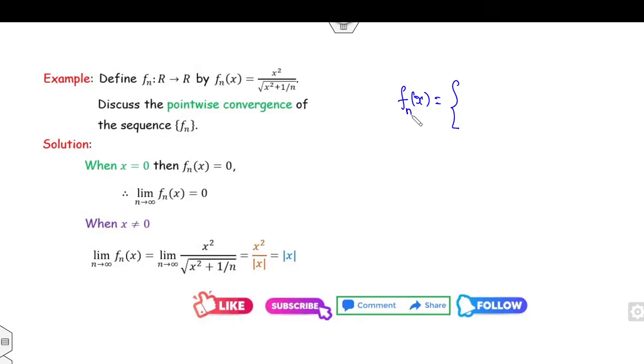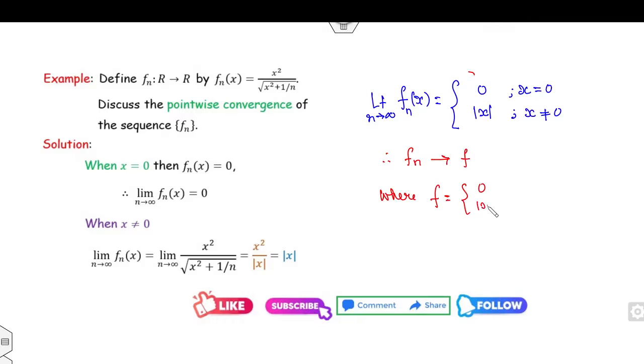So therefore, you can see what will be your f(x). The limit of the Fn(x) as n approaches infinity will be, when x is 0, 0. When x is non-zero, it is mod x. So therefore, we can say Fn(x) converges to f, where f is 0 and mod x, provided x is 0 and x is non-zero respectively.